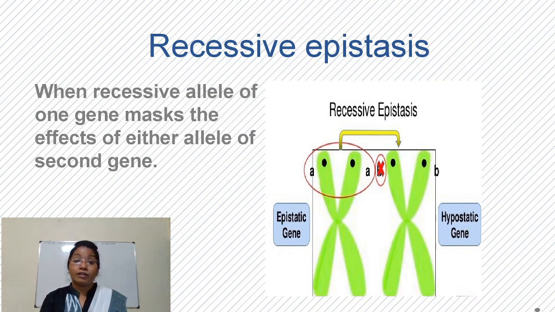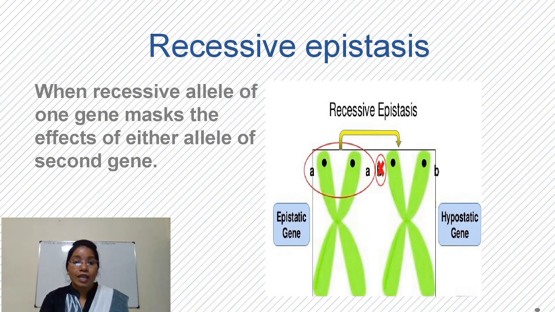So being a recessive gene, a suppresses expression of B. So a is called the epistatic gene, and as a is recessive, this type of epistasis is recessive epistasis.